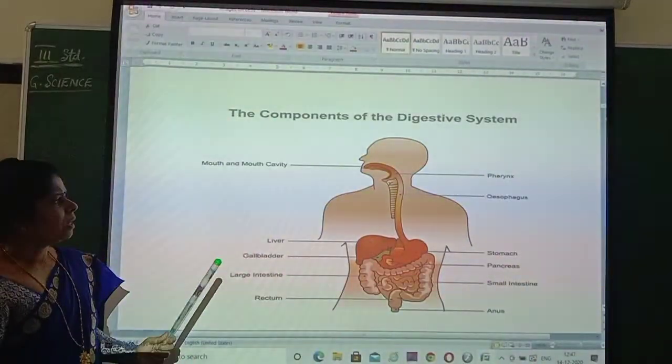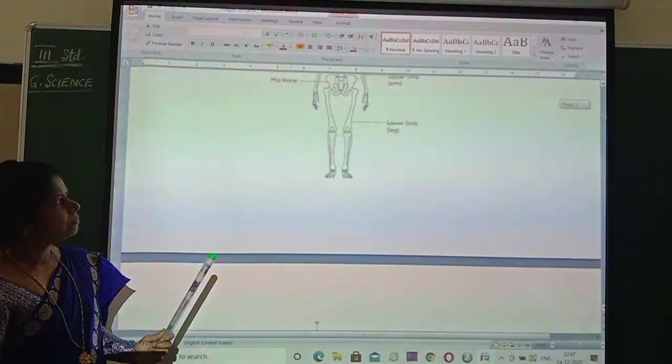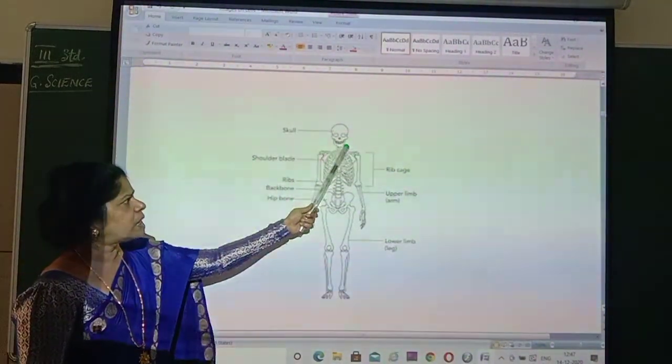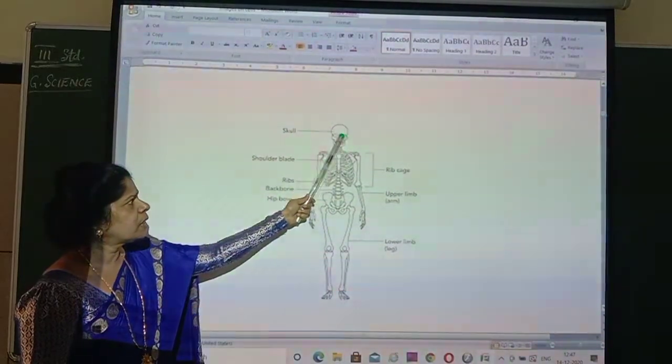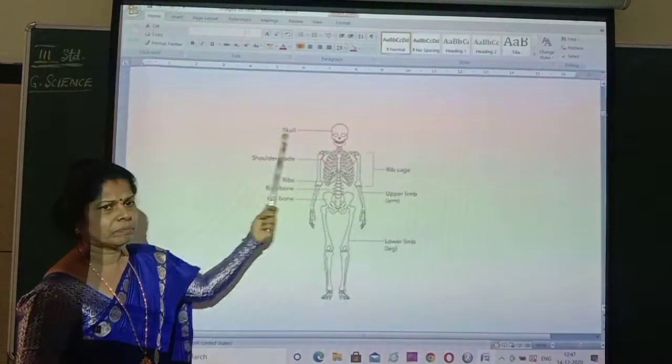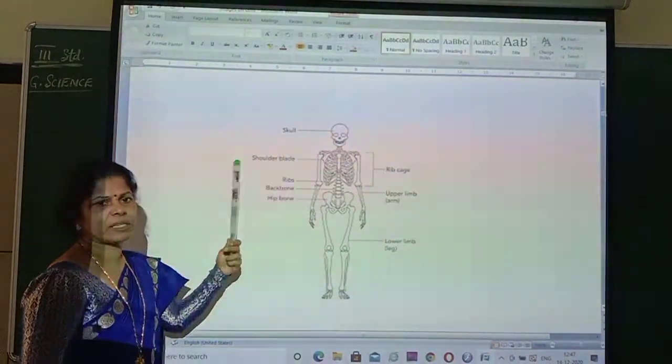Okay. Now you can see here. So this is the skull. Okay, head region. You can see that. This is the shoulder blade. You can touch and see the shoulder blade. On the back side you can see two bones.